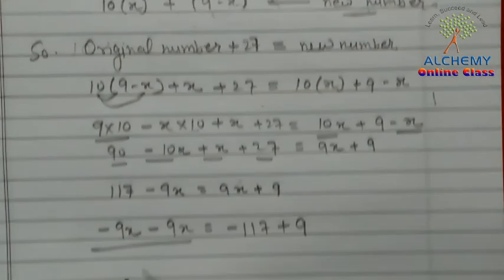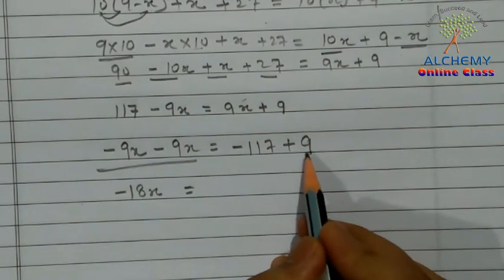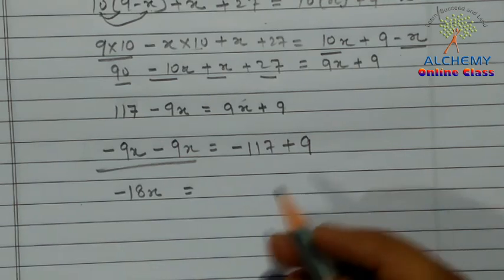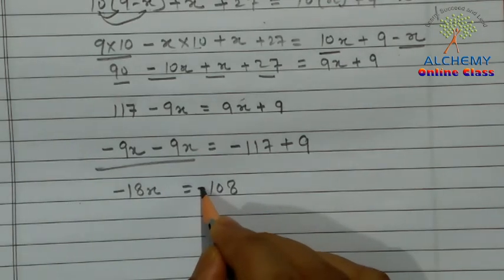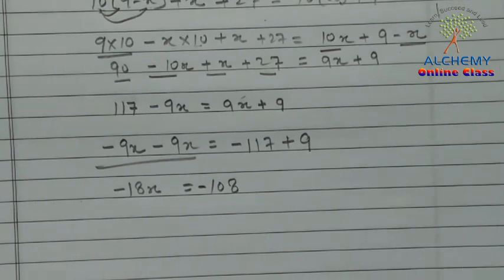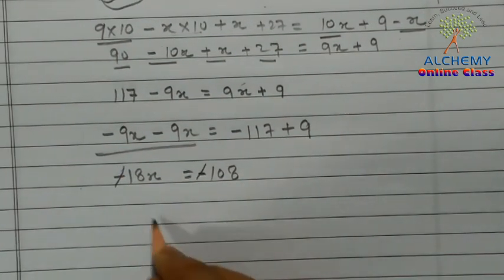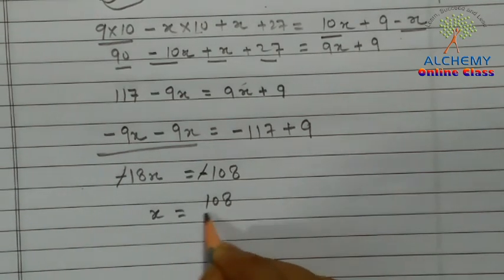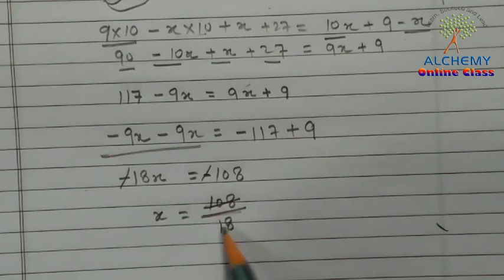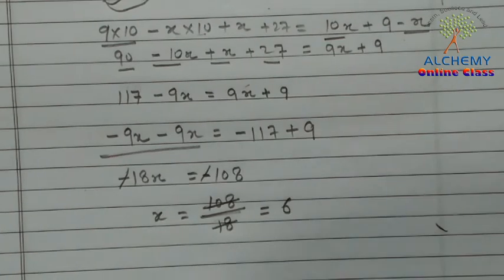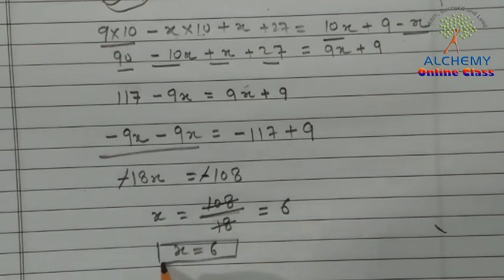The minus 9 becomes plus, and we get minus 18x is equal to, when we subtract 9 from 117, minus 108, negative because the negative number is greater. The minus signs cancel, so x is equal to 108 upon 18. When we divide 108 by 18, we get x equal to 6.